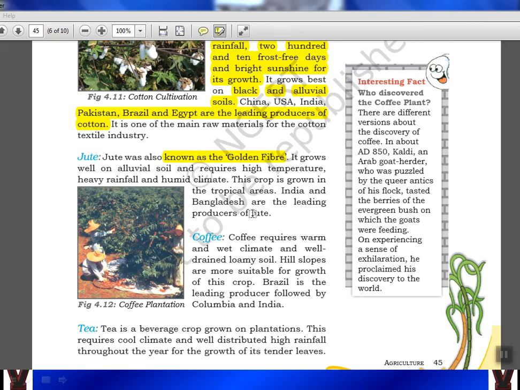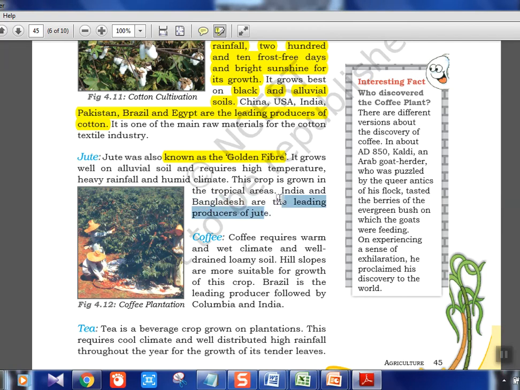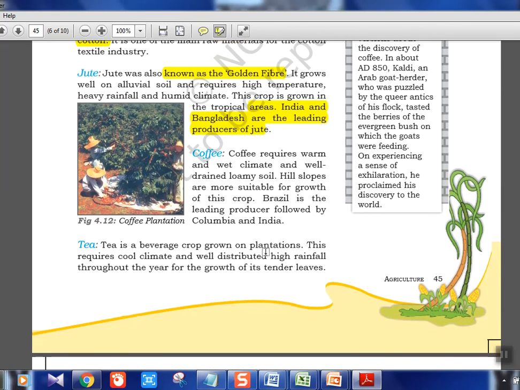India and Bangladesh are the leading producers of jute. Okay, Bangladesh and India. The Coffee Board is in Bangalore, Karnataka. You can tell. Yeah, I think it's Karnataka. I'm not sure whether it's Bangalore. It's Karnataka. Coffee requires a warm and wet climate and well-drained loamy soil. Hill slopes are more suited for the growth of this crop.